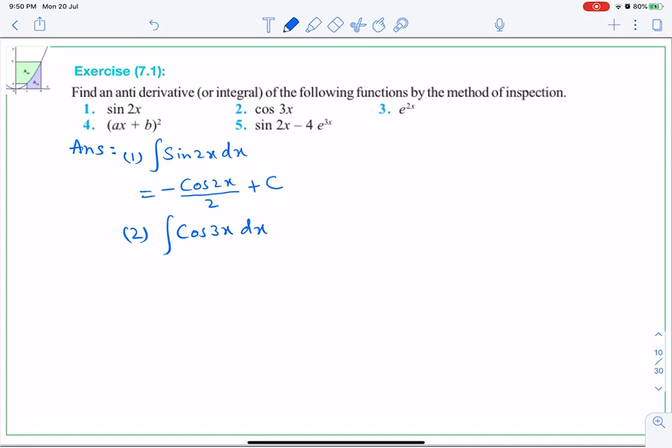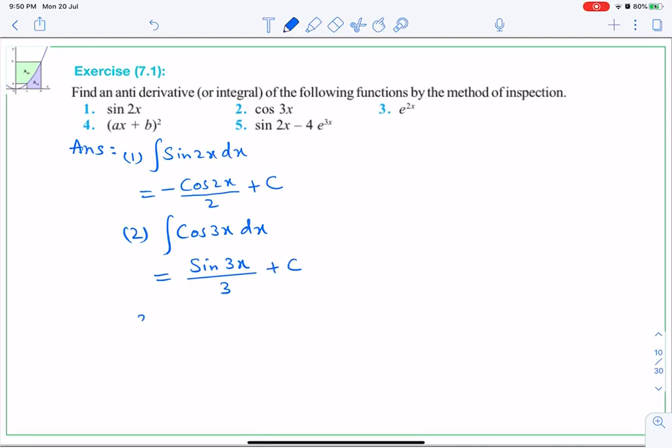Okay, so cos is an even function, therefore its integration is positive. So sine 3x: sine becomes cos and cos becomes sine. Now remember it, only there is a minus sign when we integrate sine. So divided by 3 because of the coefficient of x, and plus c.